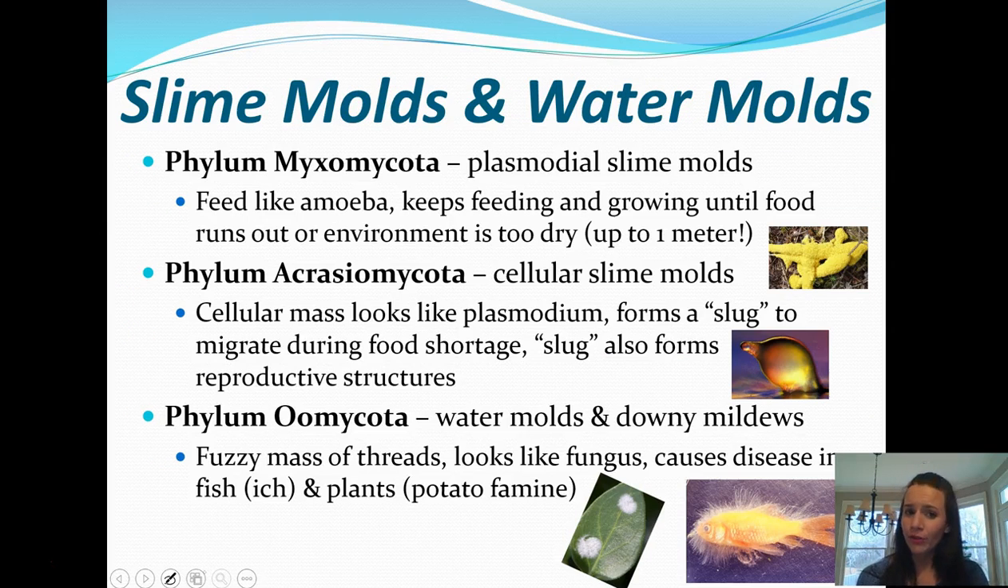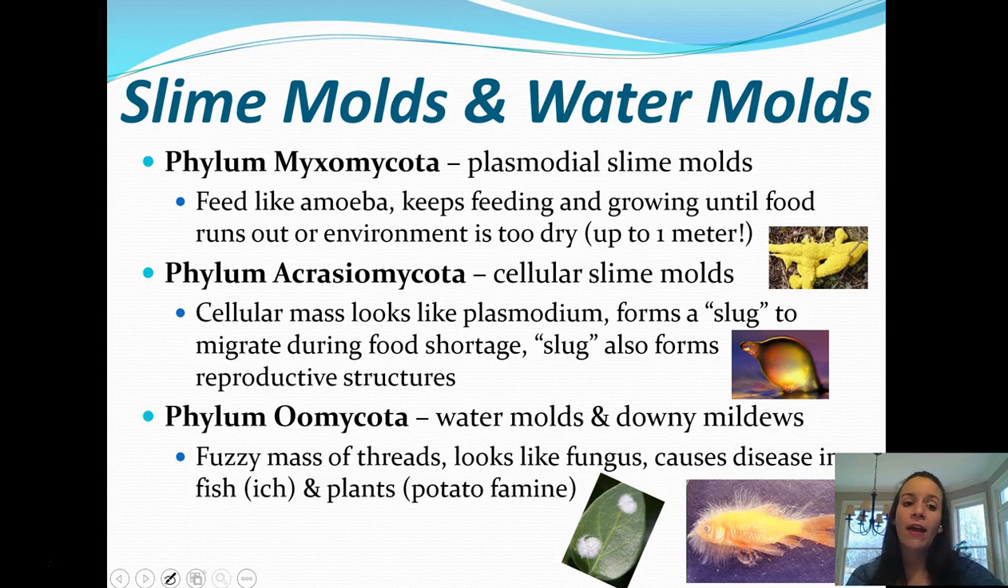So slime molds and water molds, there are 3 different phyla that we'll talk about here. So phylum Myxomycota, these are plasmodial slime molds. Now, these are just like those amoebas that we talked about. They have like a pseudopod, and they kind of reach out, and that's how they move and they get their food. But they keep feeding and growing this whole big slime mold until they run out of environment, or it's just too dry. Because remember, protists need moisture to survive. But they can actually be up to 1 meter, which is huge.